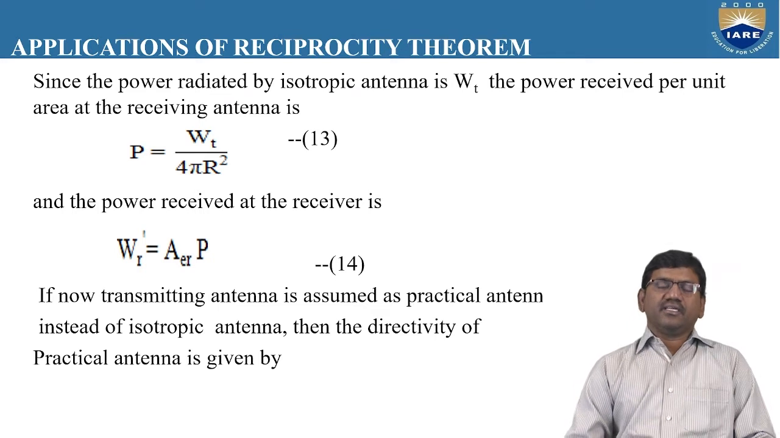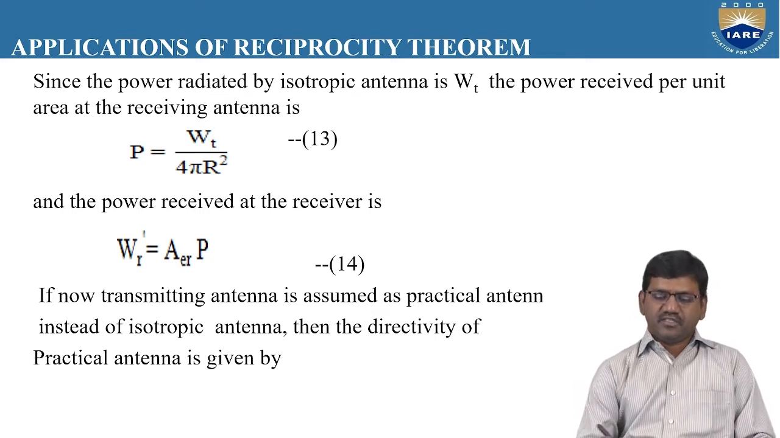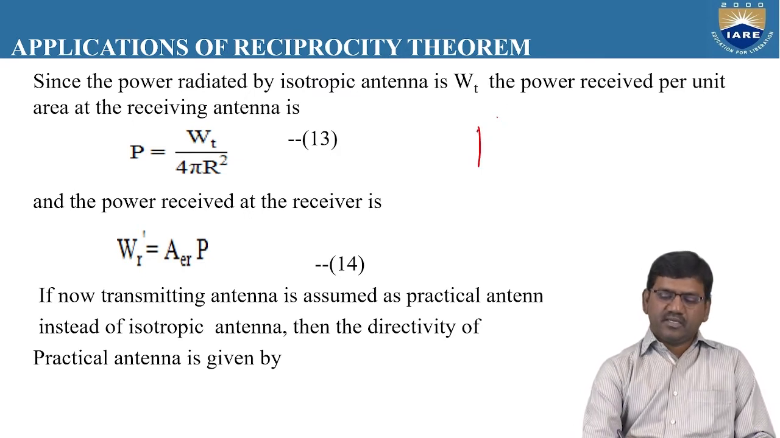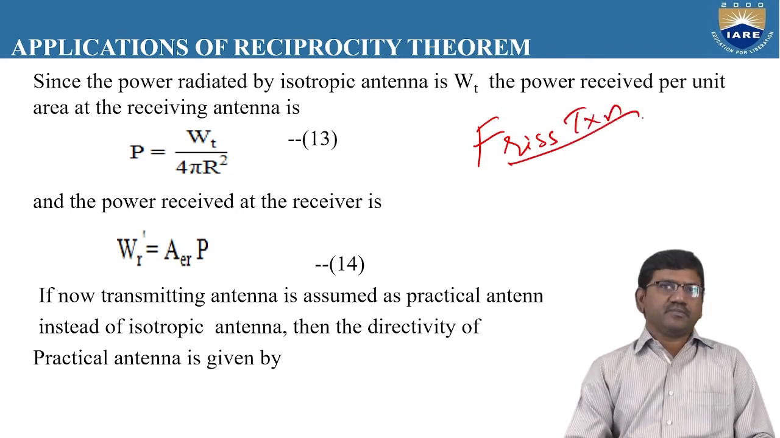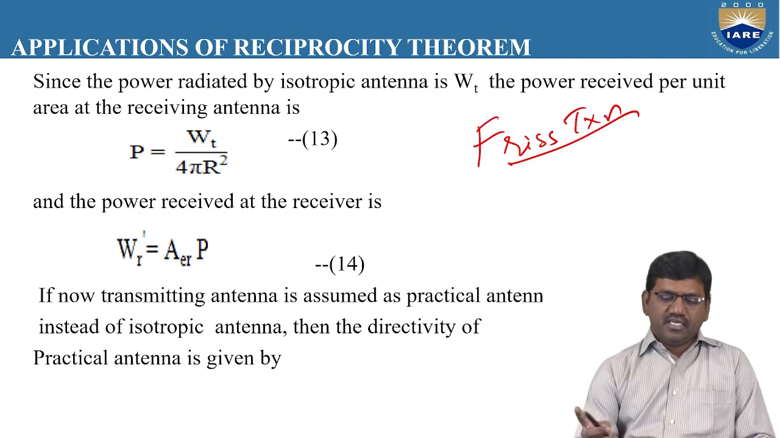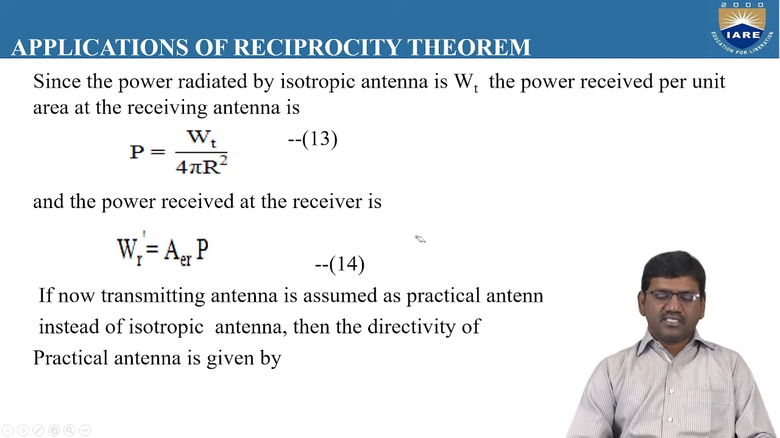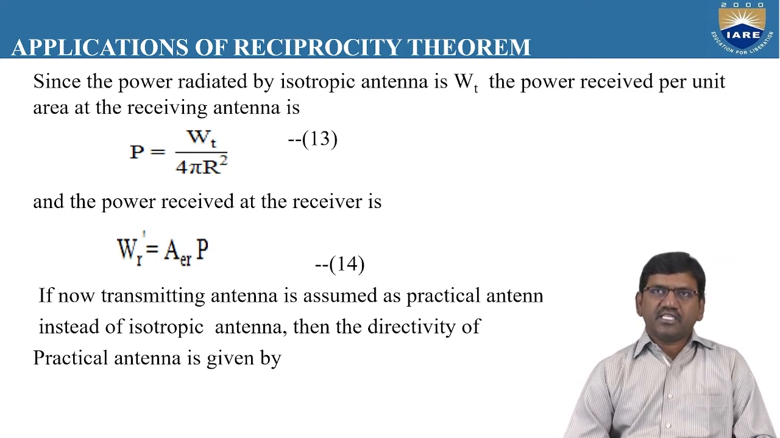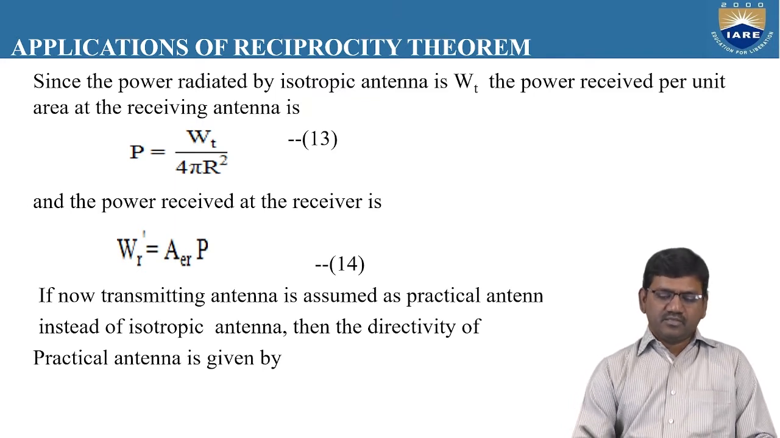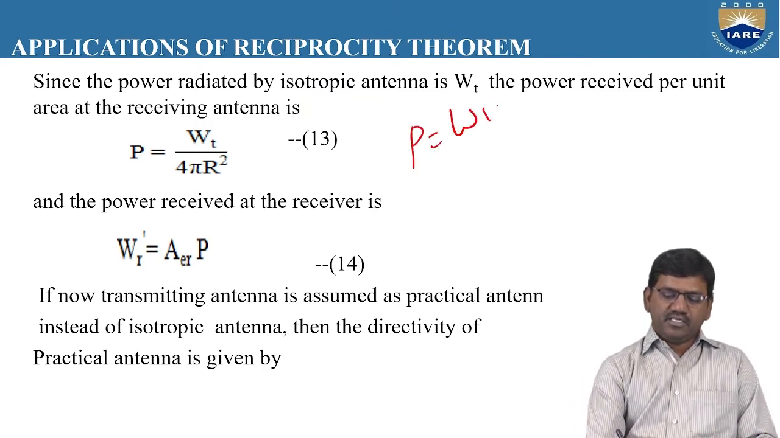We will extend the topic, the application of directivity, to derive a formula known as the Friis transmission formula. By the application of the reciprocity theorem, let us derive this formula based upon the power transmitted and the power received. From earlier derivations and discussions, the power density due to an isotropic antenna is given by W is equal to Wt by 4 pi r square.